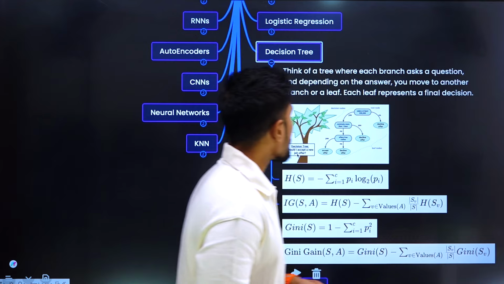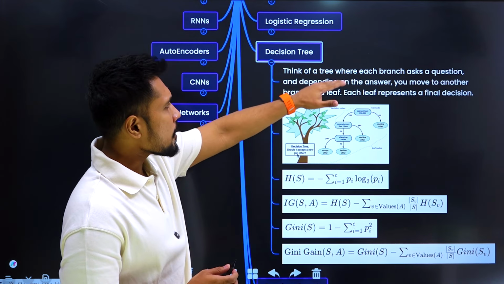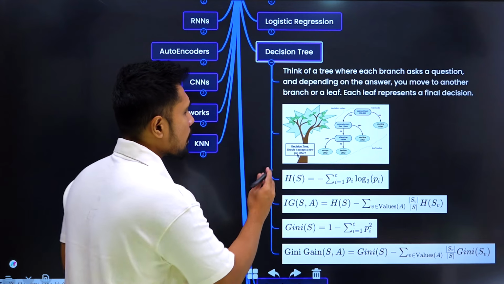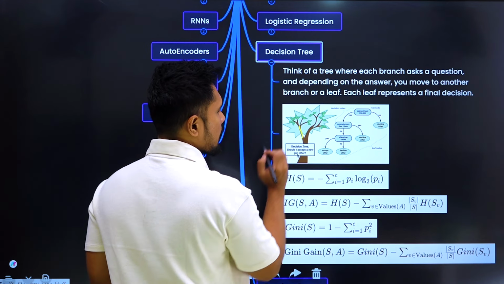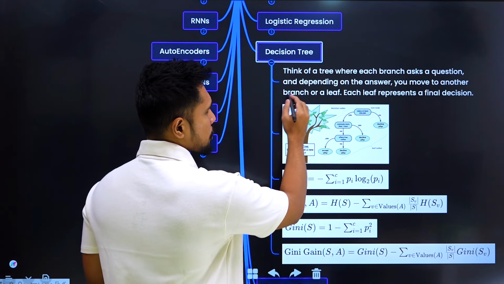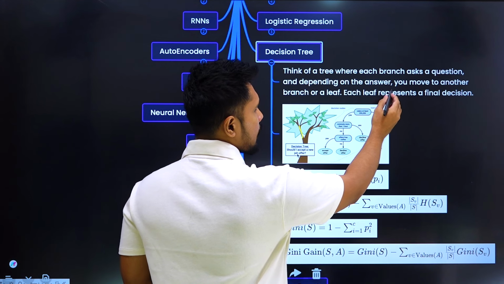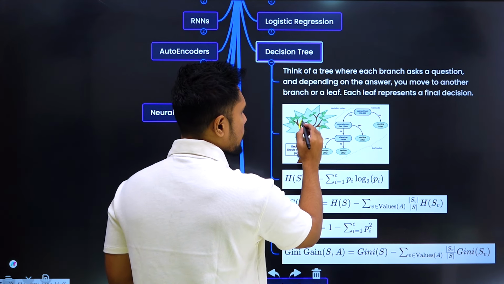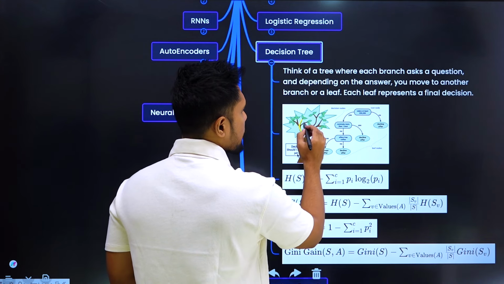Yep. So now here, if you are able to see, think of a tree where each branch asks a question. So these are your branches, and each branch is asking a question. Depending on the answer, you move to another branch, or you are at a leaf.